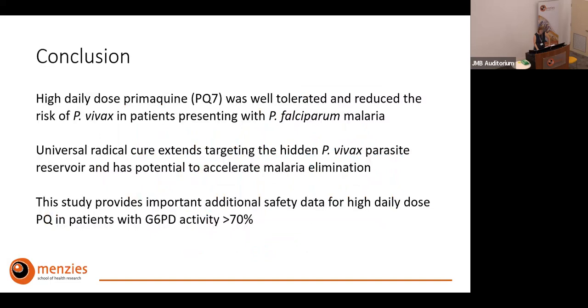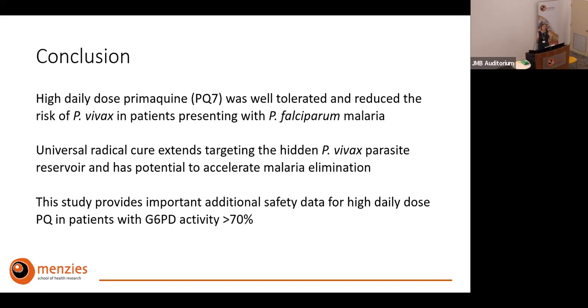So in conclusion, we can say that this universal radical cure treatment with higher dose of primaquine was fairly well tolerated and reduced the risk of Vivax in patients who present initially with falciparum malaria quite significantly.